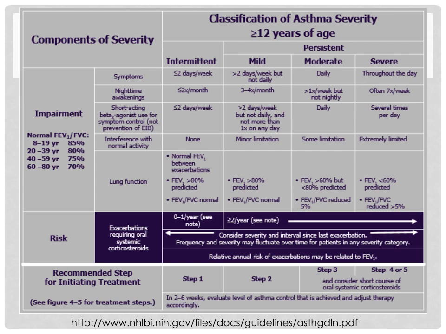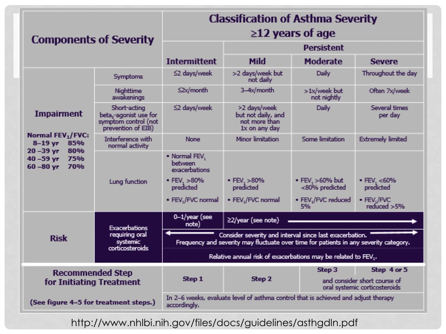This is an example of the classification of asthma severity chart. There are charts that correlate to different age groups. There's less than 5 years, 5 to 11 years of age, and greater than 12 years. Based on the components of severity answers, medical providers can place patients into one of 4 designated classes, which include intermittent, mild persistent, moderate persistent, and severe persistent asthma.